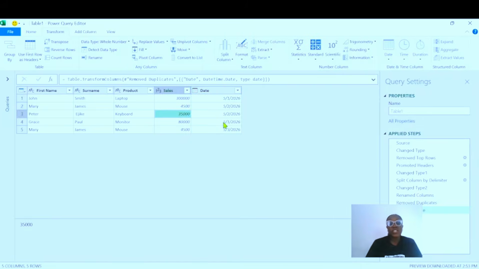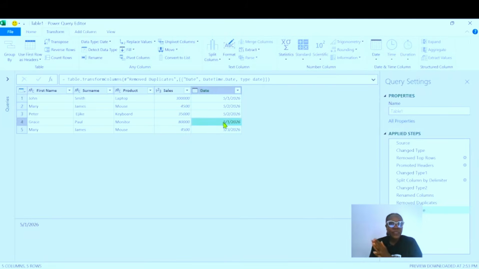I think we've done justice to this data set. We have deleted irrelevant rows. We have turned our headers into the main header. We separated the first name from the surname.